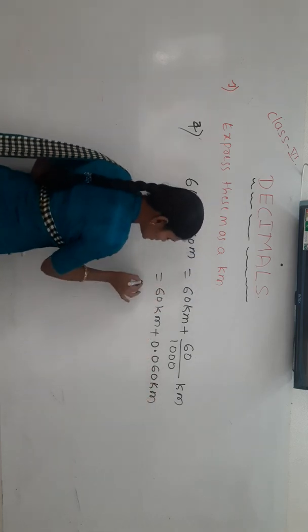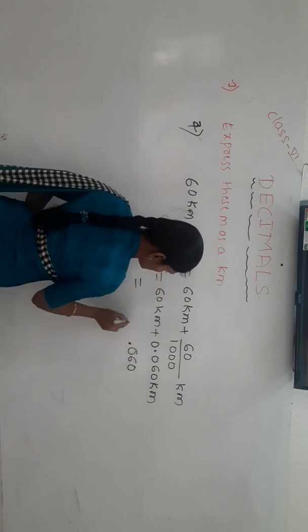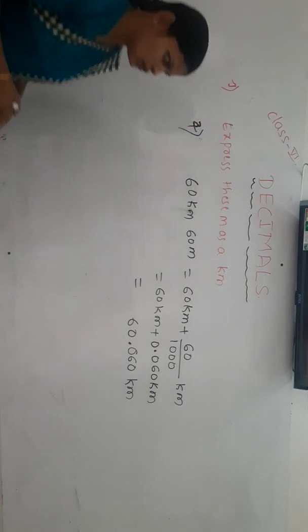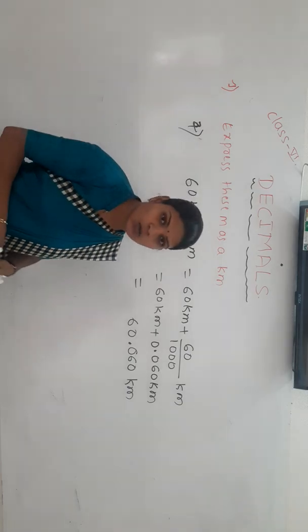If you add these two, 60 plus 0.060, it is 60.060 kilometer. Like this, we have to express in terms of kilometer.